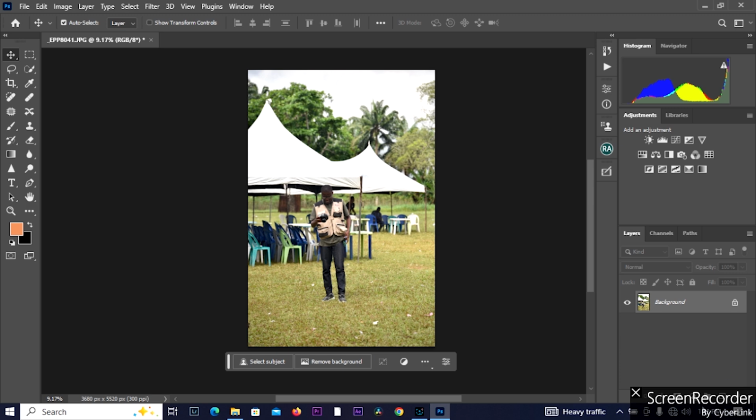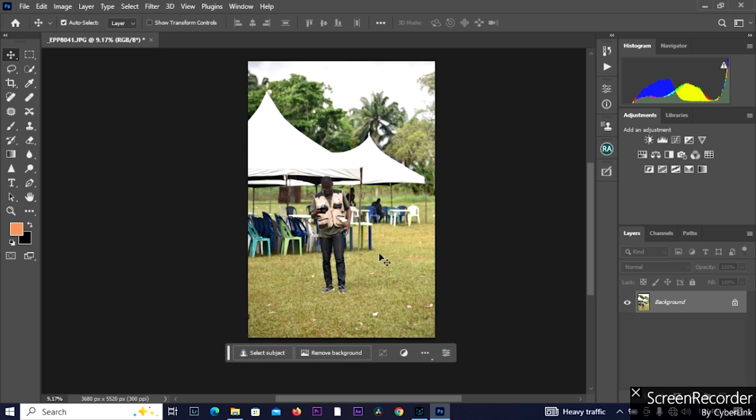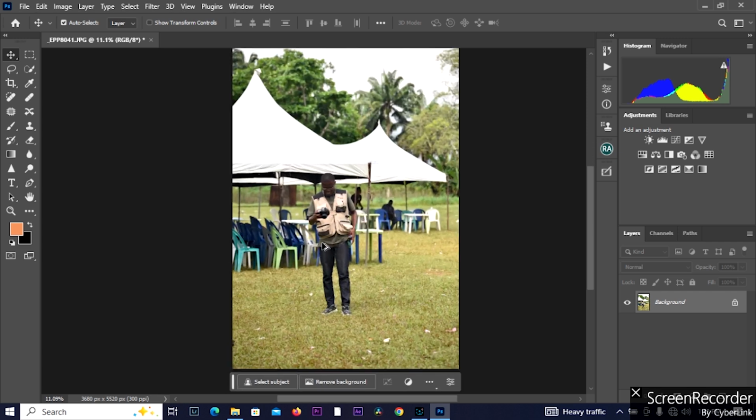Adobe Photoshop is one of the amazing Adobe software which performs varieties of functions. But in this channel, the Diary of a Cameraman, we will look at using Adobe Photoshop for photo retouching. Like I told you, Adobe Photoshop performs multiple functions.